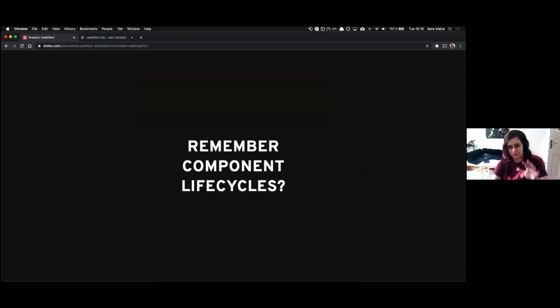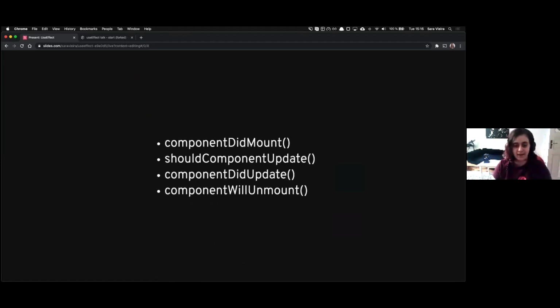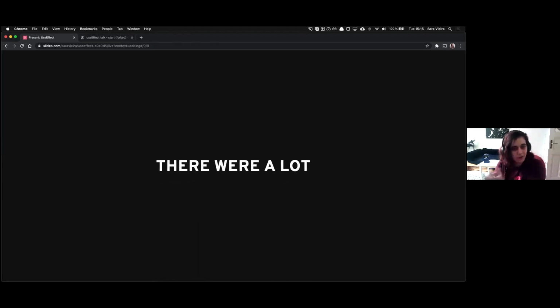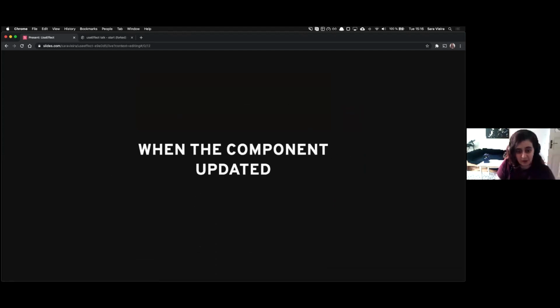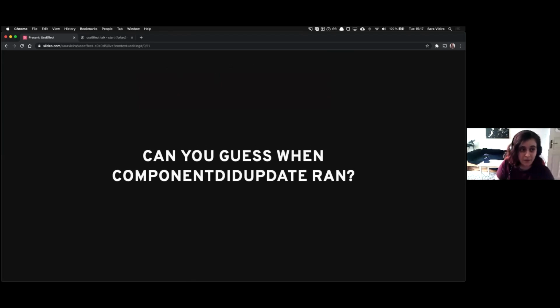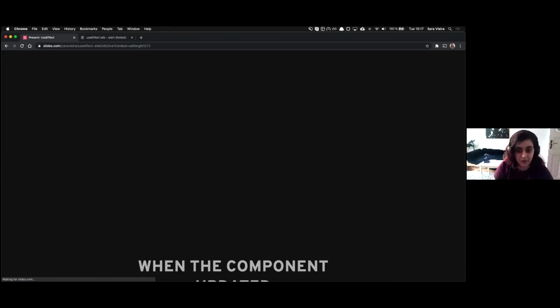So let's talk about something. Do you remember component lifecycles? There was a bunch more, but they all had the unsafe thing before them. There was componentDidMount, componentWillUpdate, componentDidUpdate, componentWillMount. So there were a lot of component lifecycles, but the reality of component lifecycles is, can you guess when componentDidUpdate ran? It ran when the component updated. I mean, it's in the name: componentDidUpdate runs when the component updates.